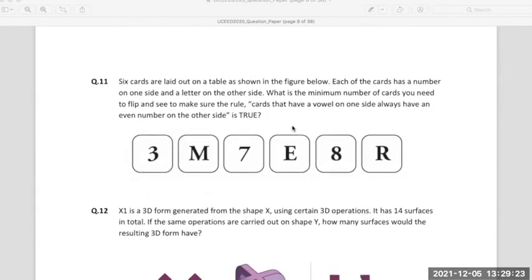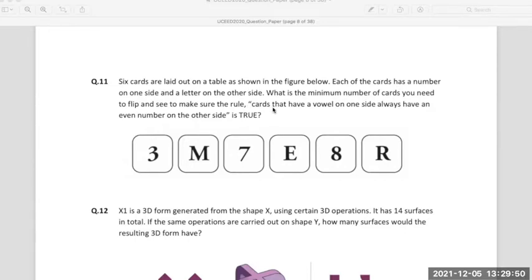Okay, so here you are given how many? 6 cards, and each card has a number on one side and a letter on the other side. So 3 will have a letter at the back, M will have a number at the back, 7 will have a letter at the back, likewise. What is the minimum number of flips required to establish this rule?